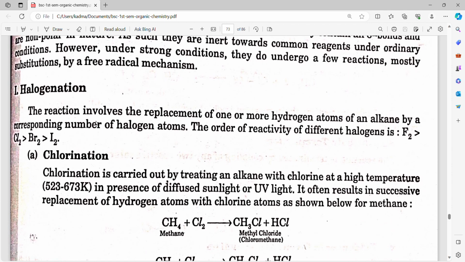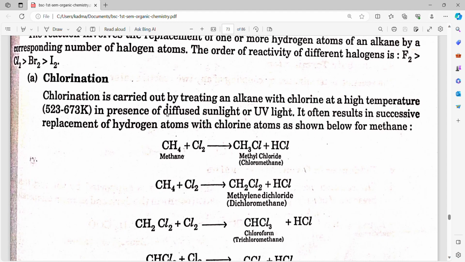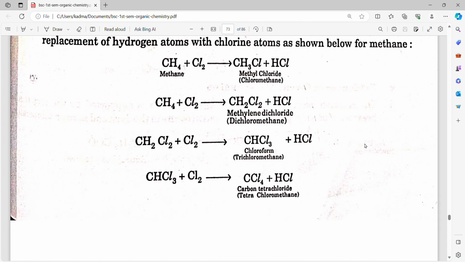First is halogenation. The reaction involves the replacement of one or more hydrogen atoms of an alkane by a corresponding number of halogen atoms. The order of reactivity of different halogens is F2 greater than Cl2 greater than Br2 greater than I2. Chlorination. Chlorination is carried out by treating an alkane with chlorine at high temperature, 523 to 673 Kelvin, in presence of diffuse sunlight or UV light. It often results in successive replacement of hydrogen atoms with chlorine atoms, as shown below for methane.